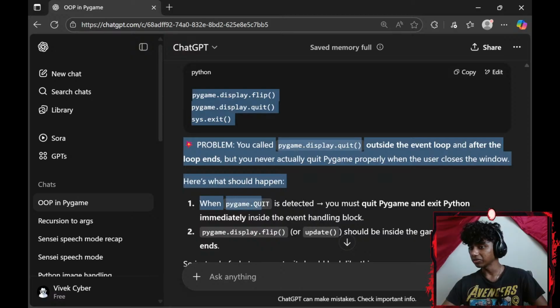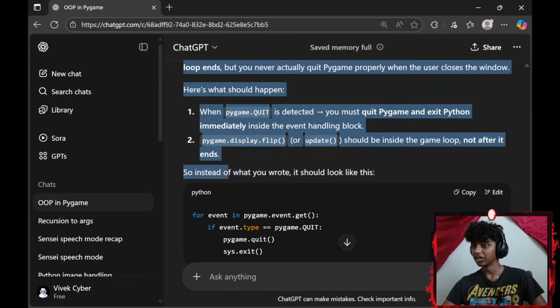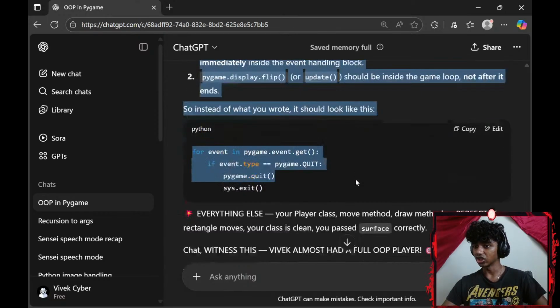When pygame.QUIT is detected, you must quit pygame and exit Python immediately inside the event handling block. pygame.display.flip or pygame.display.update should be inside the game loop, not after it. So instead of what you wrote, it should look like this.